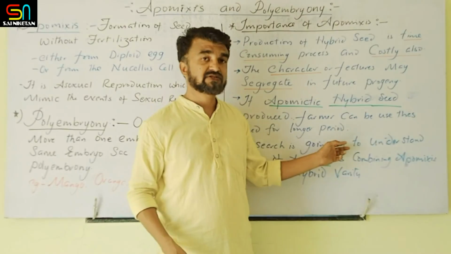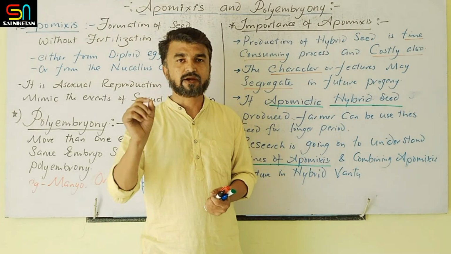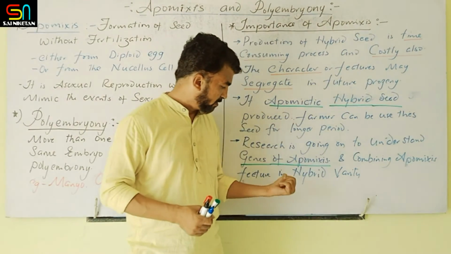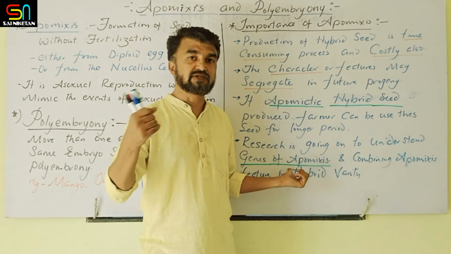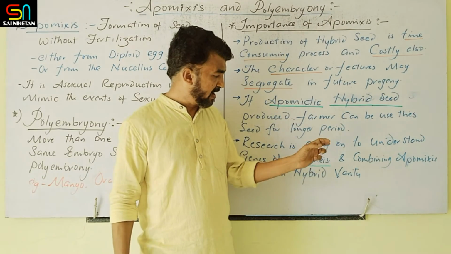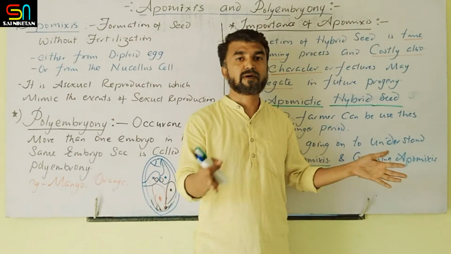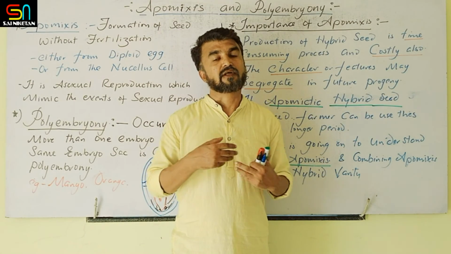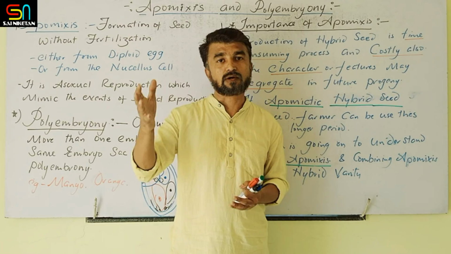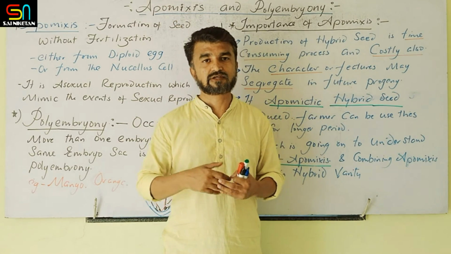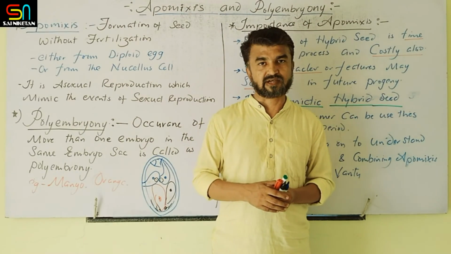That's why research and development is going on to study the proper behavior of the genes responsible for apomixis. If these genes are combined with the hybrid character, then a large amount of seed can be produced and the cost of the seed can be reduced. So it is an advantage in the agriculture sector.